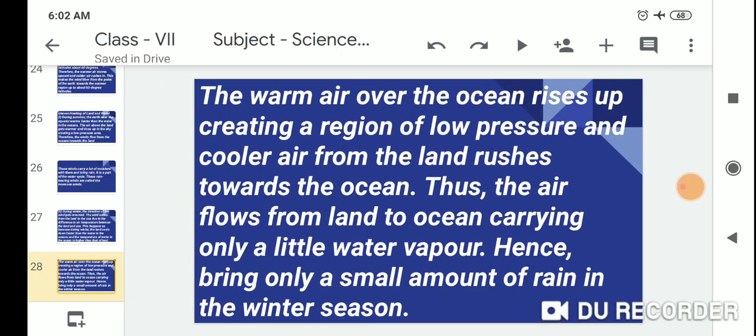The warm air over the ocean rises up, creating a region of low pressure, and cooler air from the land rushes toward the ocean. Thus, the air flows from land to ocean carrying only a little water vapor, hence bringing only a small amount of rain in the winter season.